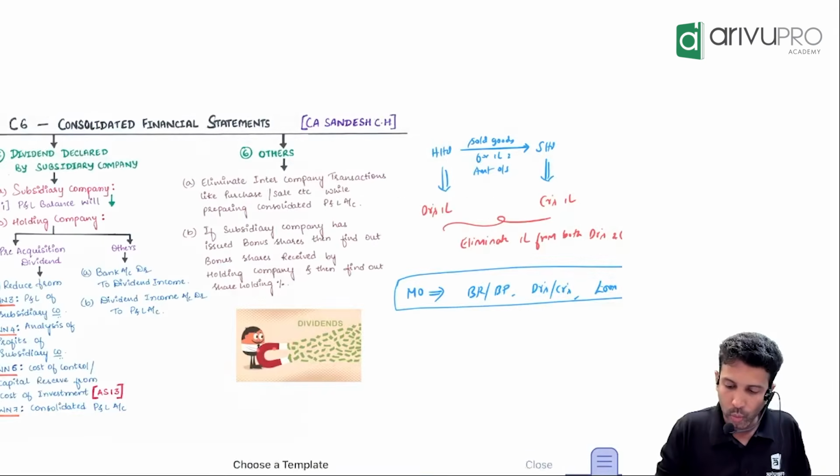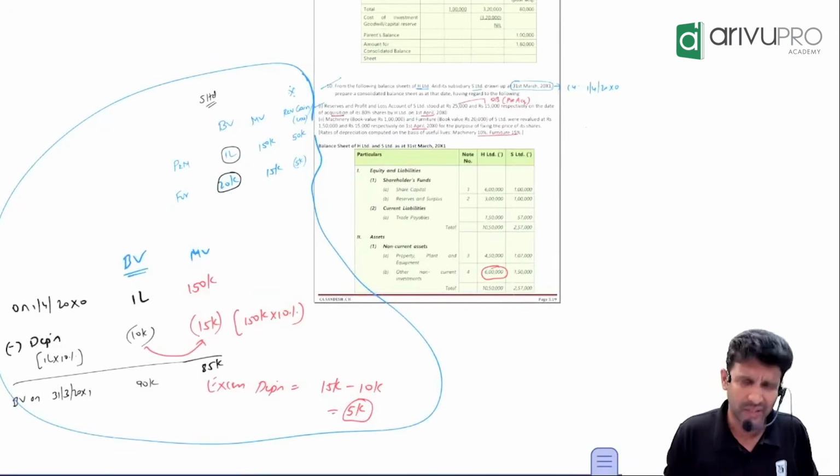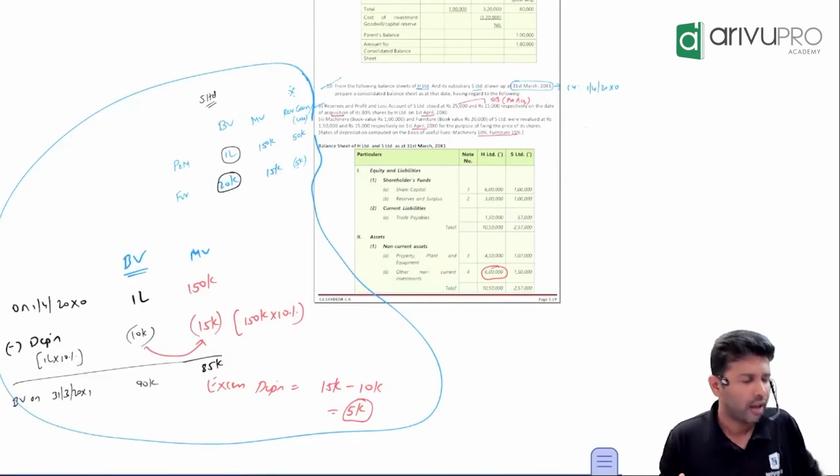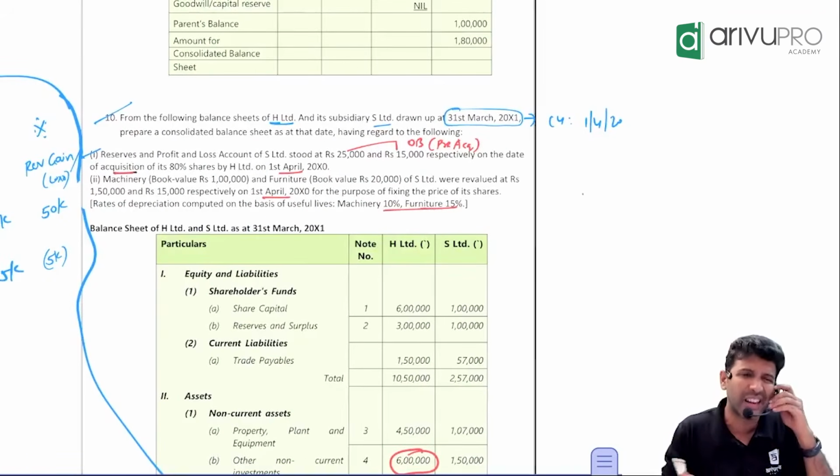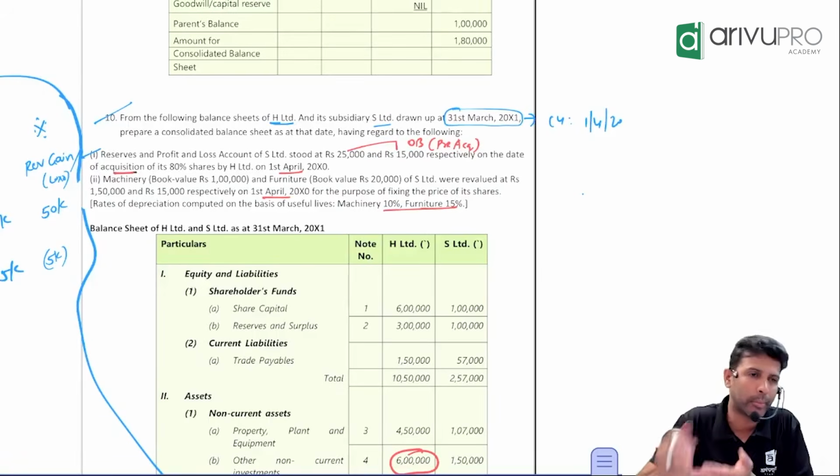I think now we are good to take up one question, which will have some adjustments, and then we will see about this. First, I'll take up this because it is more popularly asked. Bonus is not that frequently asked. Revaluation, for sure, they will ask. So I would like to focus on this.